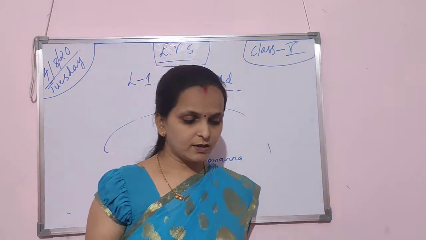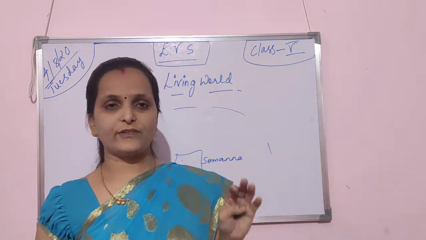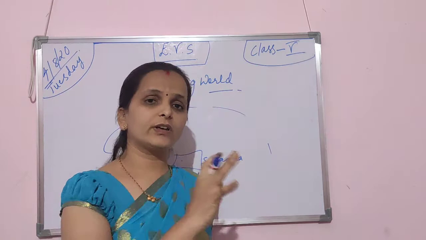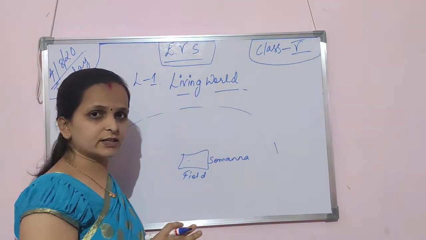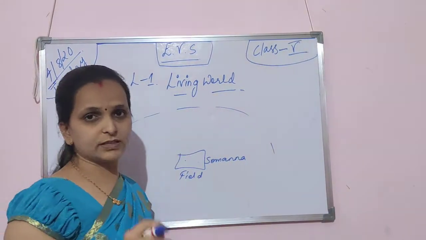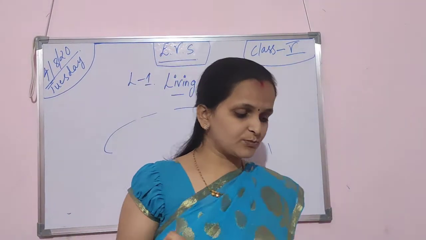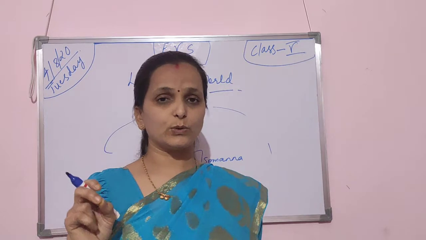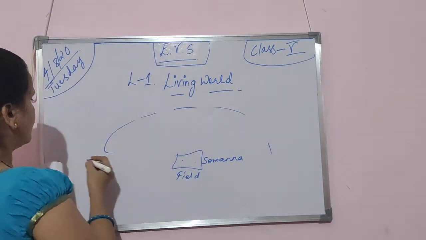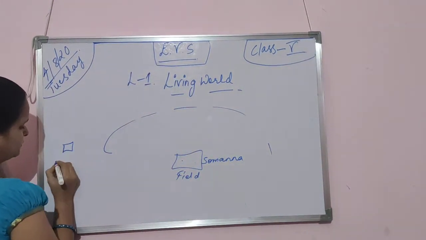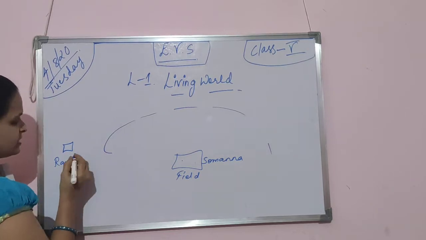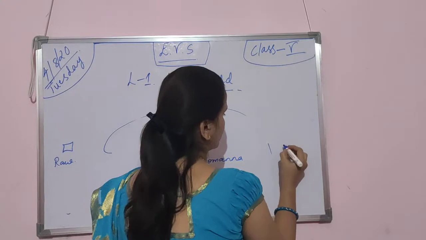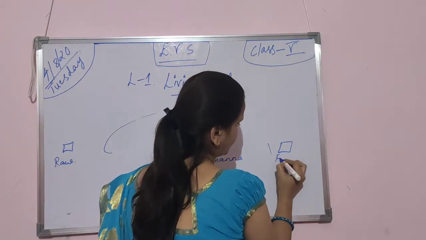Okay. So you have read the story now. Why did plants not grow in Somanna's field? Everywhere there is greenery, but not in Somanna's place. That is because the raw groundnuts have the characteristics needed to grow into a plant. If we take a raw groundnut, what you call hasikai, that one. Here Somanna has taken a fried groundnut.